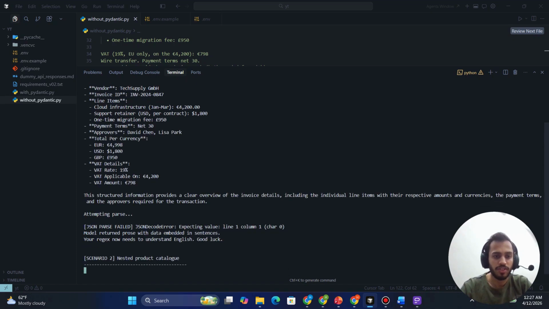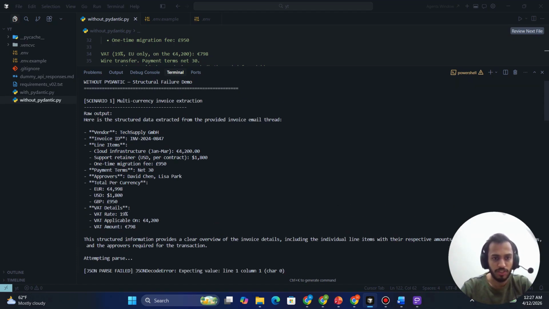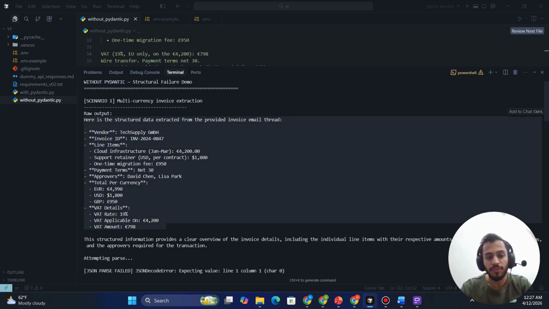So scenario 1 is running, and scenario 1 fails. Why does it fail? First of all, let's see. Instead of returning JSON, it returns a certain English form, but this isn't what we required. This is the uncertainty that I was talking about, and Pydantic can solve this.